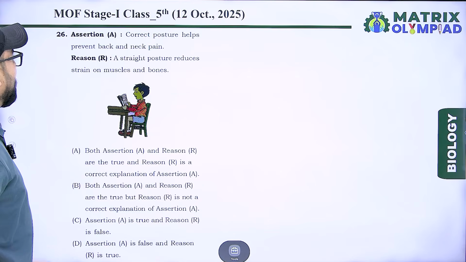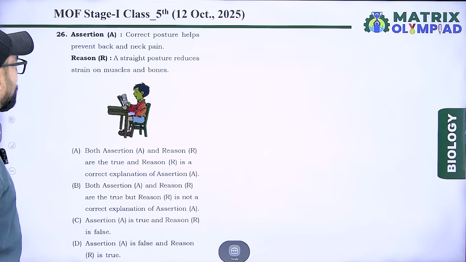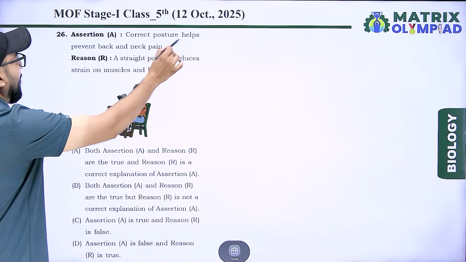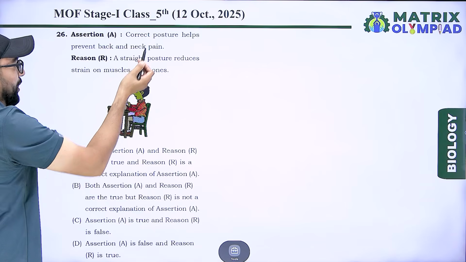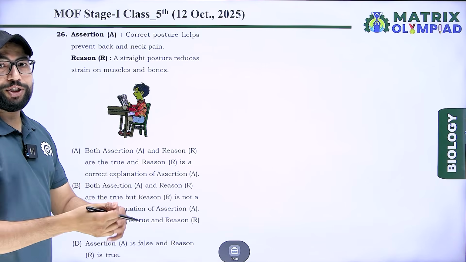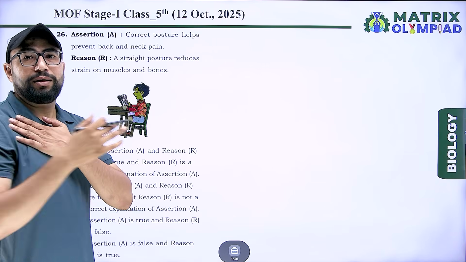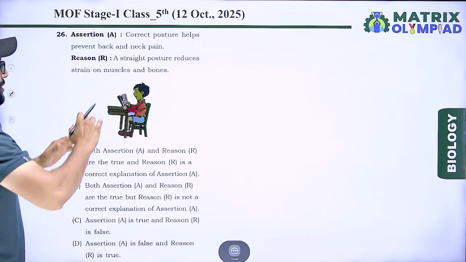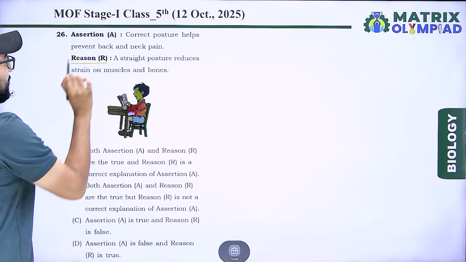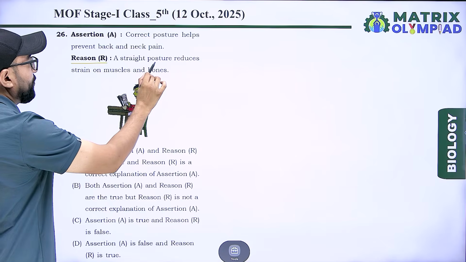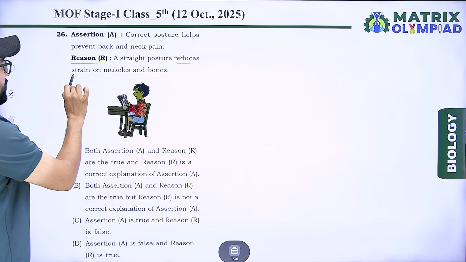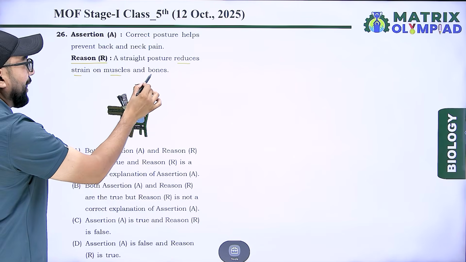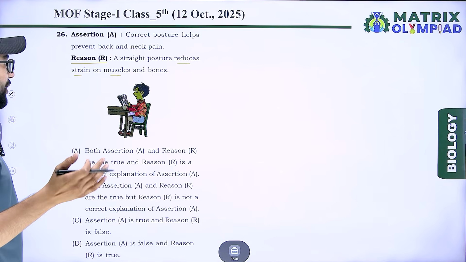Next, assertion and reason. Assertion A, correct posture helps prevent back and neck pain, that is right. Correct posture helps prevent painful movement or painful body structure. Next, reason, strength posture reduces strain on muscle and bone, that is also right.